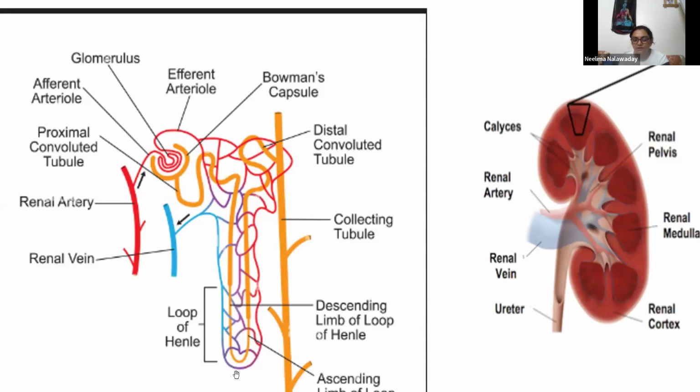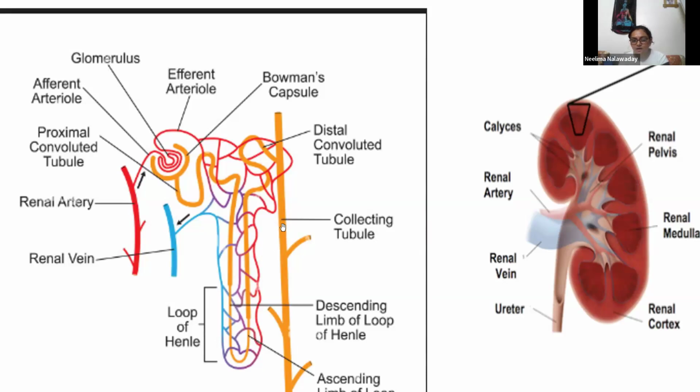Blue and red, you can see here all branches of the renal artery and renal vein are covered. Now it travels through this loop of Henle and comes up, and while coming up in the distal convoluted tubule, again some material which is required for our body gets reabsorbed into the renal veins. Okay, and waste material remains there, and then it goes into the collecting tubule, this big yellow collecting tubule.